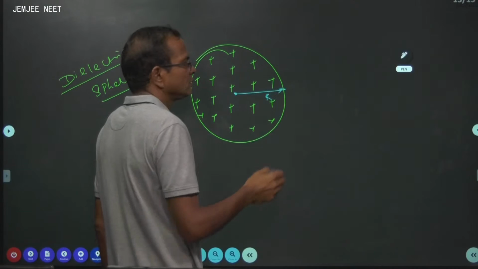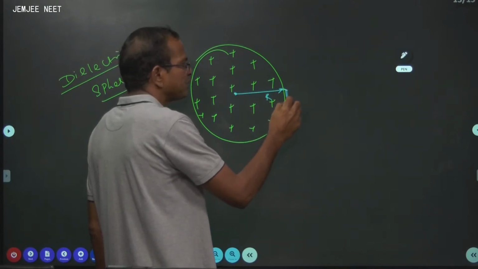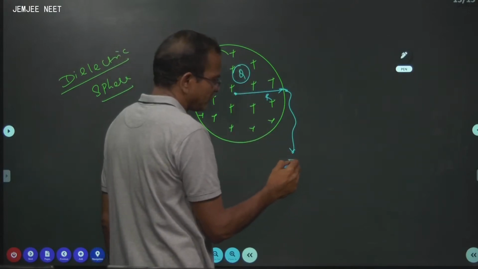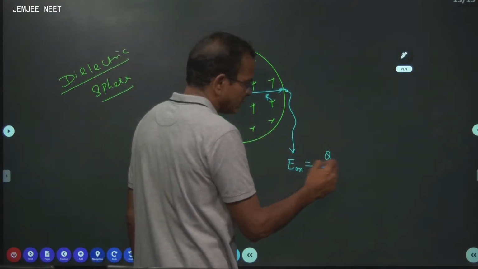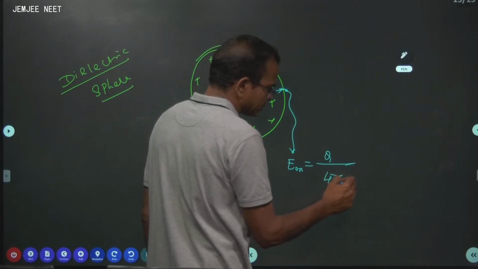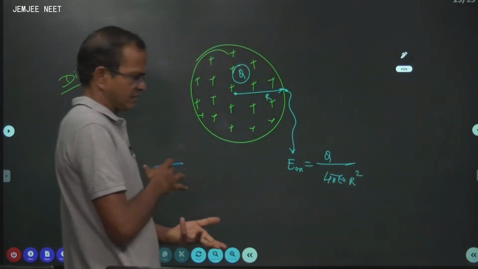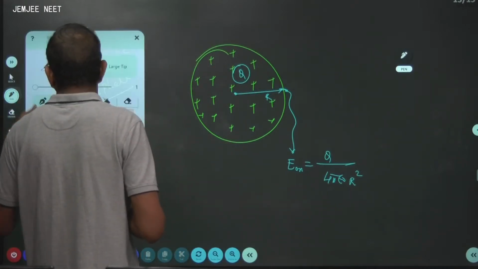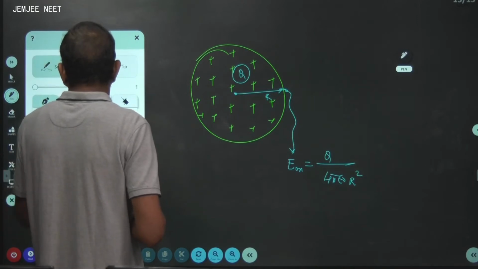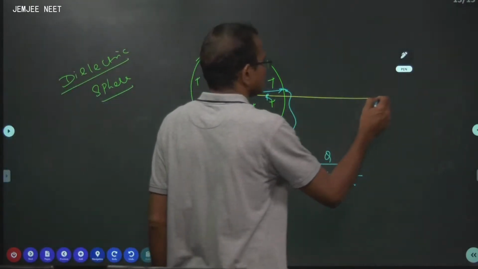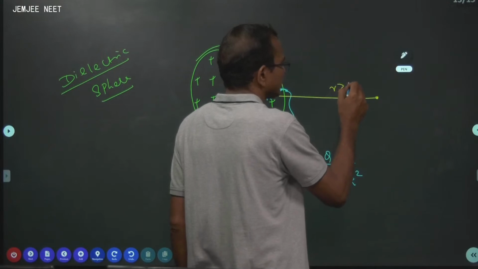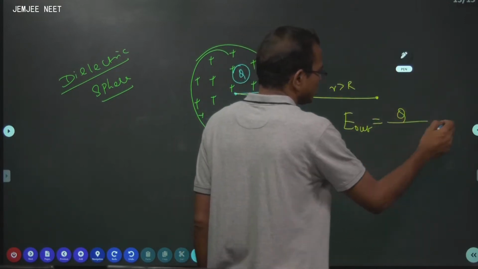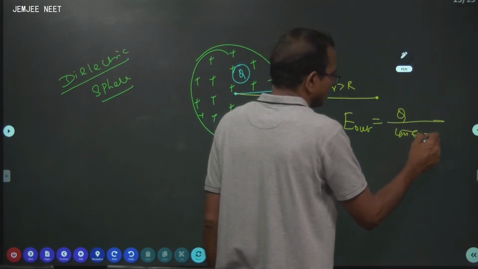Now, when you take any point here, the electric field is the same. Suppose the total charge is Q, then the electric field on the surface is simply given by Q divided by 4 pi epsilon 0 R square. What we have seen in the previous case, exactly the same. Now, you go somewhere outside. Here, where r is greater than capital R, outside, E outside, again the story is the same, Q divided by 4 pi epsilon 0 r square.